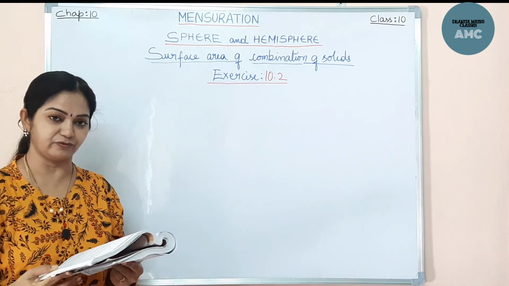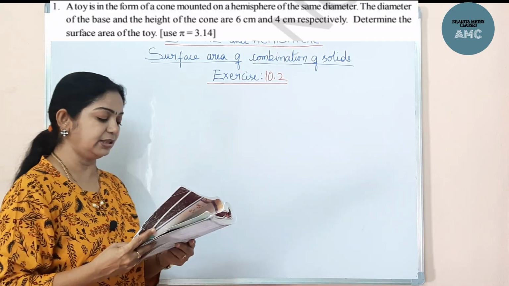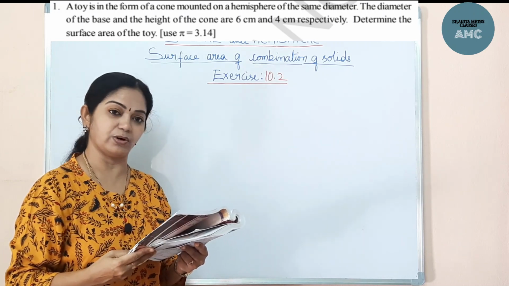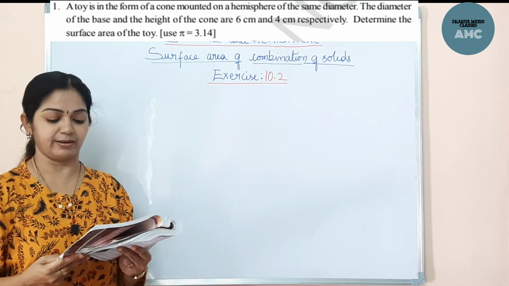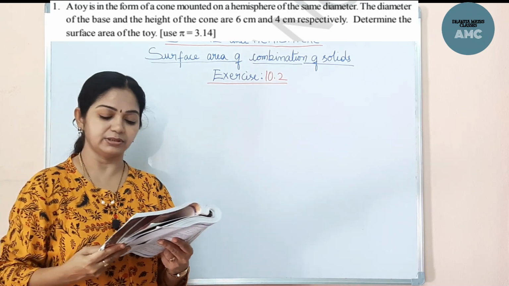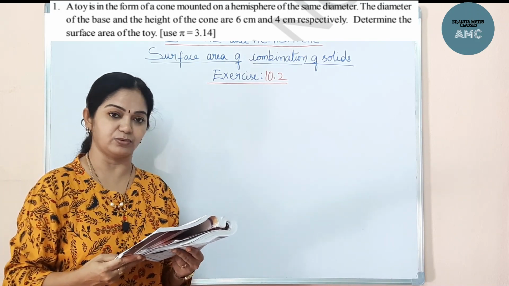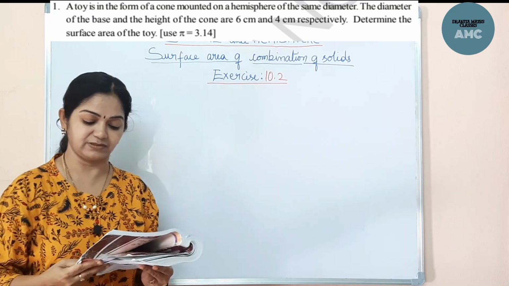Now the first one I'll read out for you. A toy is in the form of a cone mounted on a hemisphere. There's a combination of a cone mounted on a hemisphere. Okay, the diameter of the base and the height of the cone are 6 and 4 centimeters respectively.